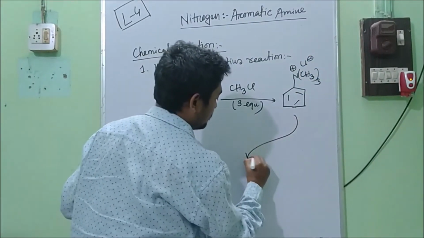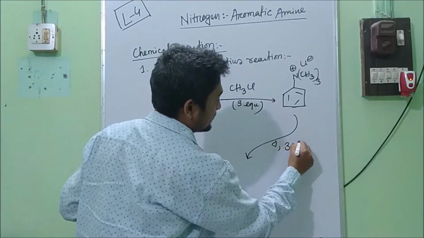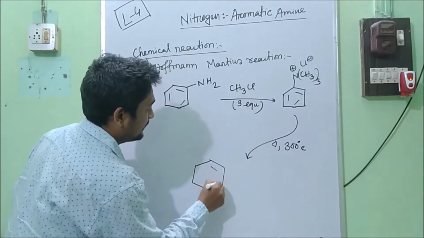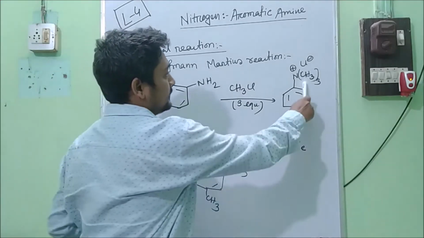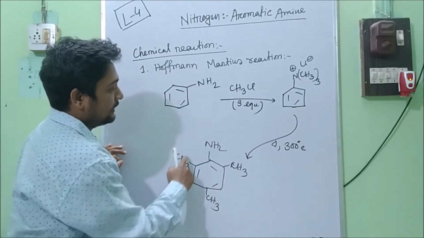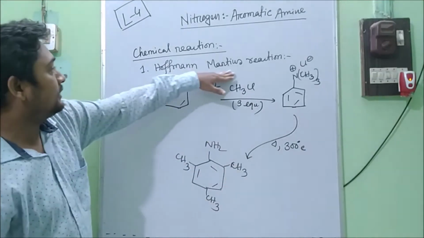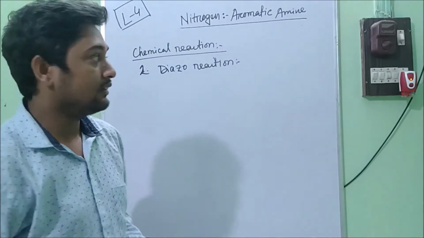Now if you heat it at 300 degrees Celsius, then the methyl groups will come to the ortho and para positions. These three methyl groups will come to the ortho and para positions. This type of rearrangement is called Hofmann-Martius rearrangement.